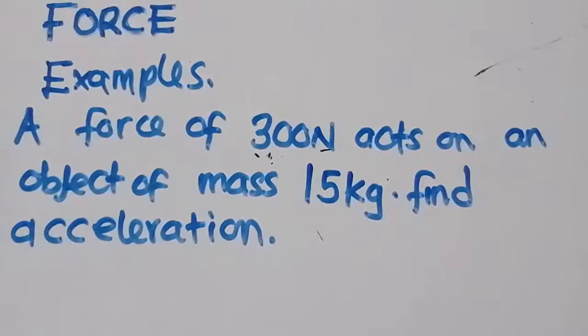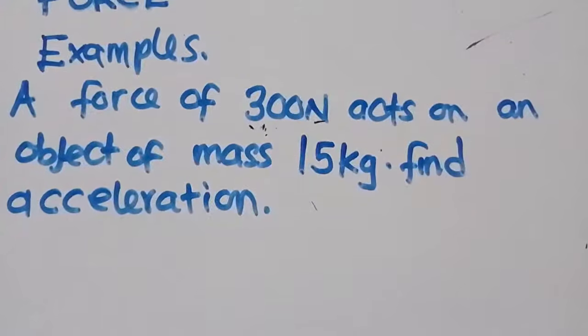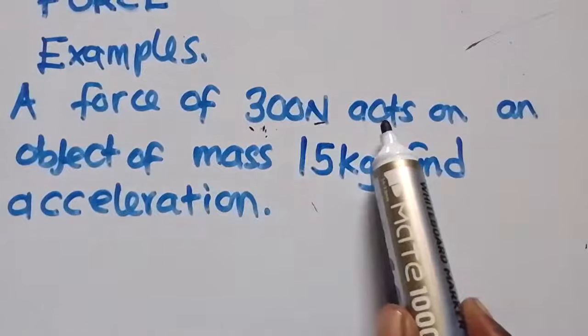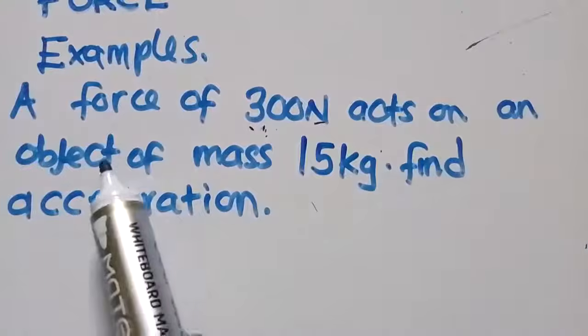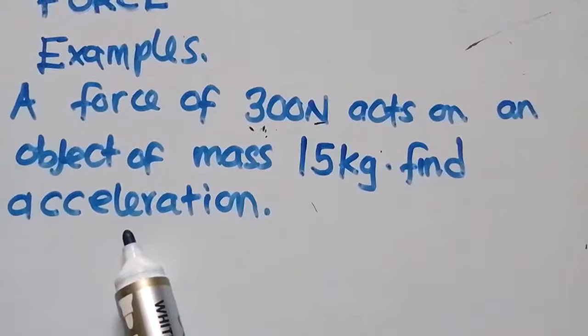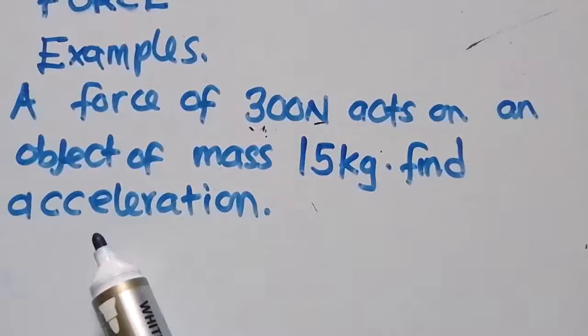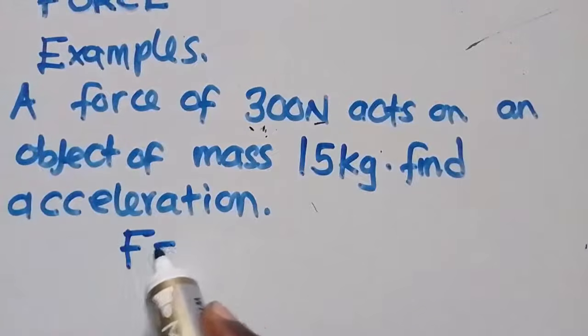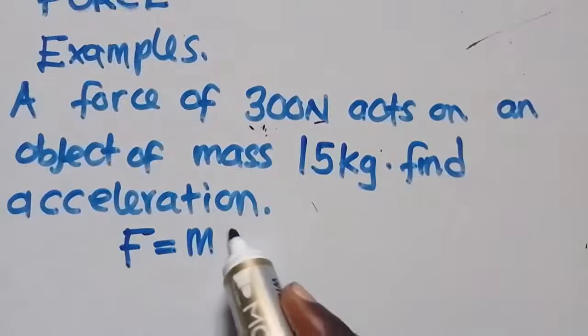This is the first example that we are going to answer. The question says, a force of 300 newtons acts on an object of mass 15 kg. Find its acceleration. So we want to find the acceleration. You know that force is equal to mass times acceleration.